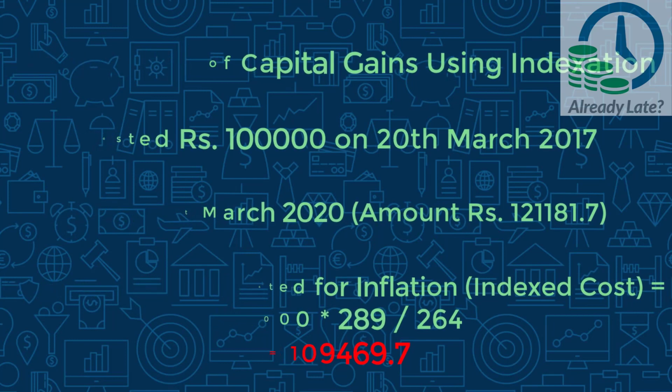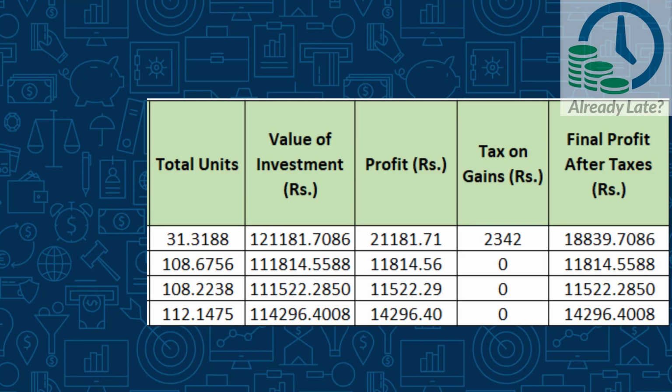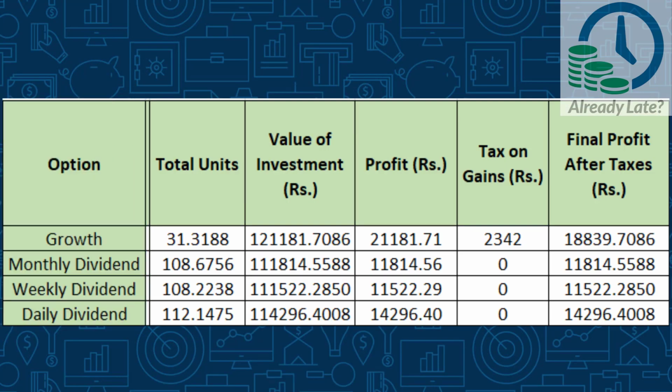So your adjusted value of purchase now is 1,09,469 rupees 70 paise. This means that your actual profit for taxation purposes is 11,712 and you will pay 20% tax on this amount, which is 2,342 rupees. So now how does your final table look? You see that the profit under the growth option is still far superior to the others. This is despite the fact that the portfolio under all options is the same.